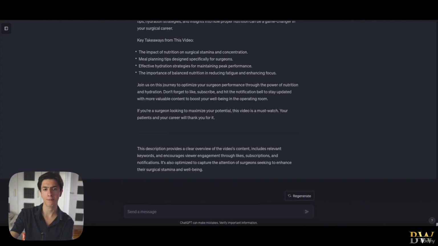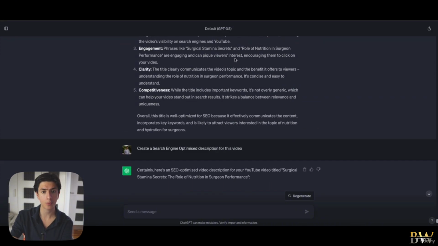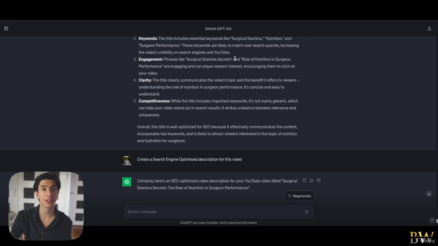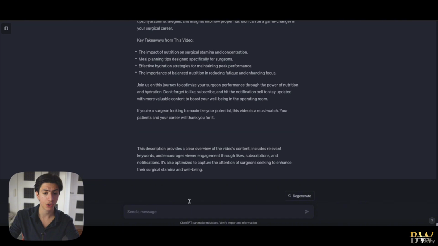Now, ladies and gentlemen, up until this point, we've optimized 2 out of the 3 parameters that need to be absolutely taken care of regarding search engine optimization. We've optimized our titles, we've optimized our descriptions. The last thing left are the tags. So this is what we're going to do right now. Tags used to play a huge role in our YouTube videos. Right now, they don't play that big of a role. That being said, it always helps to have all of our parameters 100% optimized.